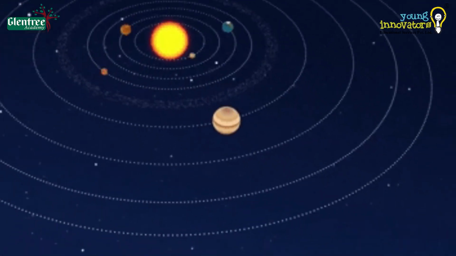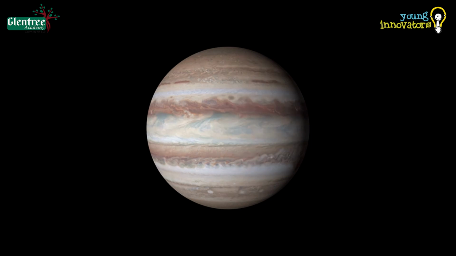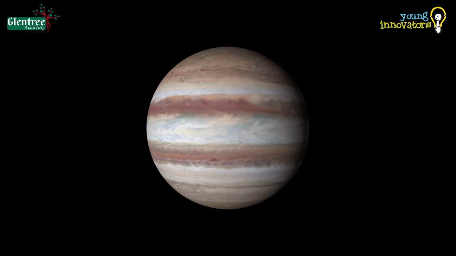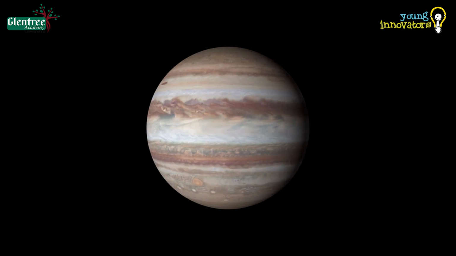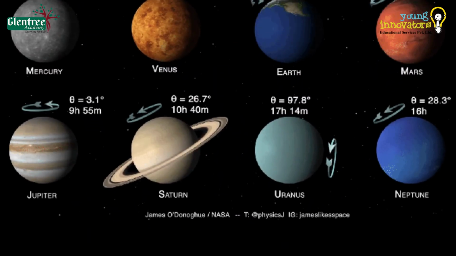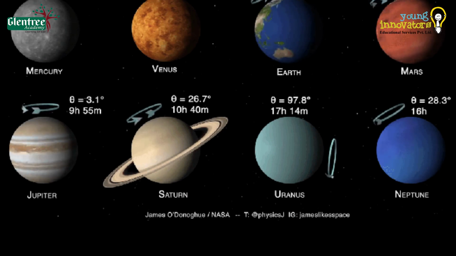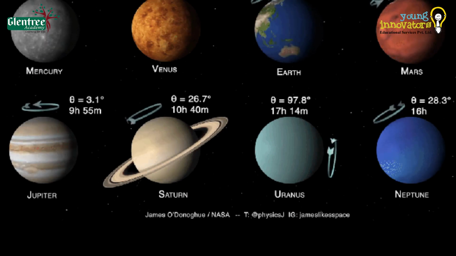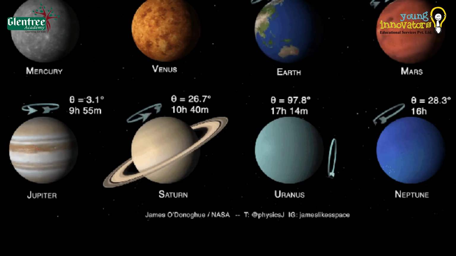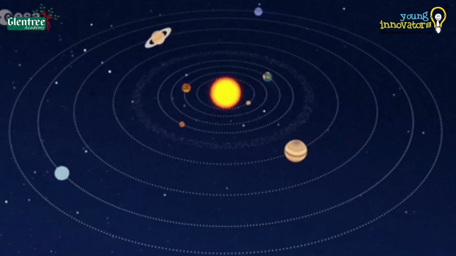In the case of Jupiter, it spins so fast that it takes about just 10 hours to complete one cycle, so we have only 10 hours to see both sunrise and sunset on the planet. As outer planets spin faster compared to inner planets, the rotation period of outer planets is less, and sunrise and sunset will happen for very few hours only. This tells us that time is dependent on the planet that we live on and its speed of rotation.